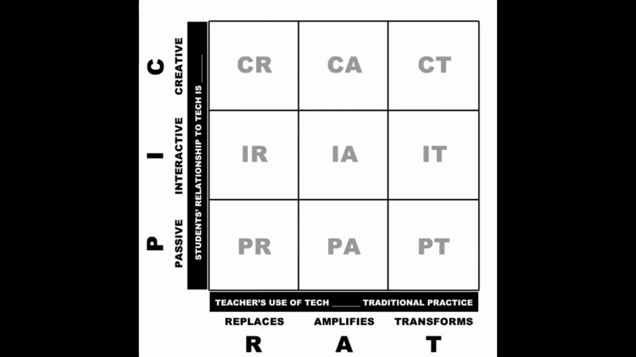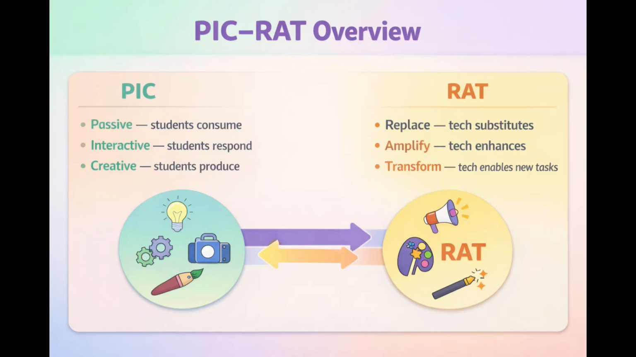Okay, so now let's talk about BigRad. This is a model we saw in class. It helps us see if technology is actually helping students learn or not. BigRad is divided into 2 different parts. First, the big part, where we present if the students are being passive, interactive, or creative. And the rat refers to knowing if the technology replaces, amplifies, or transforms what its students do.